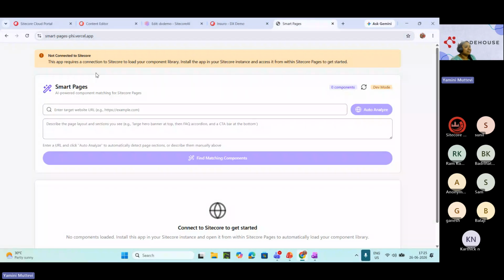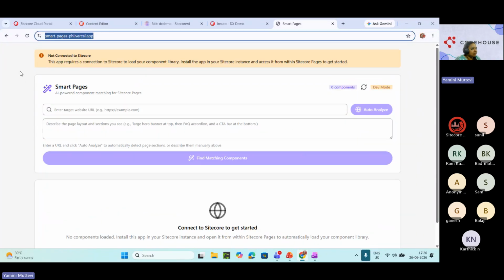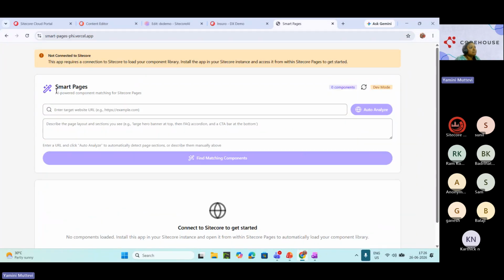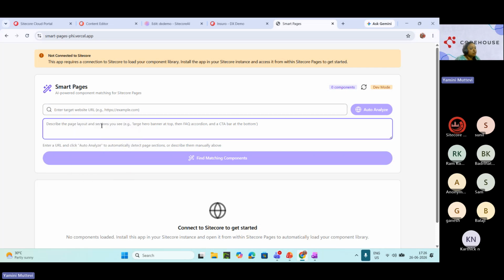This is my Vercel hosted application, a simple UI. As I said earlier, it's hosted on Vercel and it's the smart pages app. It takes a text URL. A description can also be provided if you don't have a URL as a reference. For a new onboarding person, we have a context there. They can also ask for things like an FAQ accordion, CTA bar, or customer testimonial. We'll see all that.